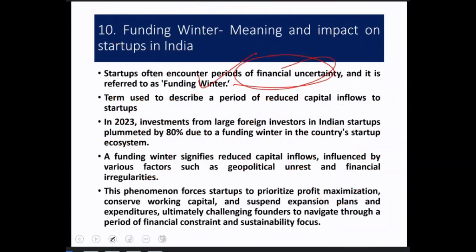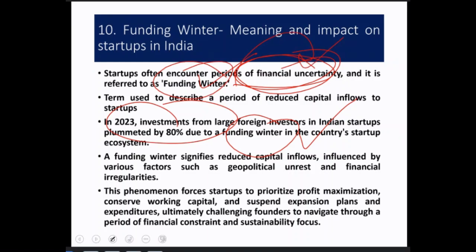As a question may come, which of the following terms refers to funding winter, because in 2023 investments were largely affected by capital. They were facing a very huge, 80% of them faced funding winters. Okay, so this is important. Although it was 2023 news, the recovery has not happened since that incident, so this term becomes important. So funding winter is nothing but financial uncertainty.